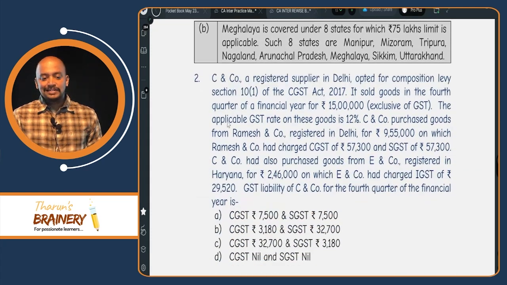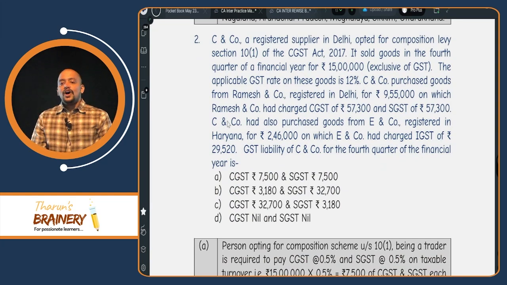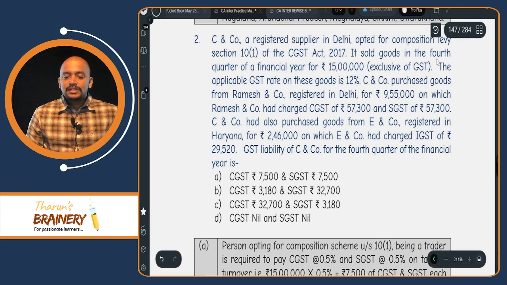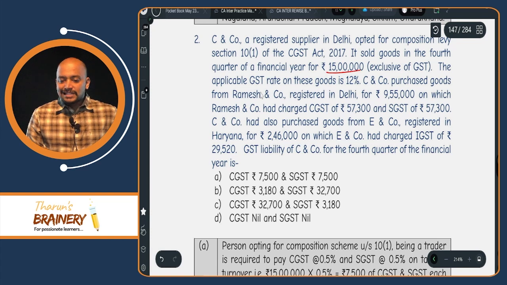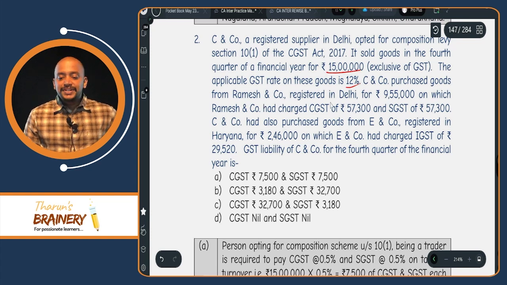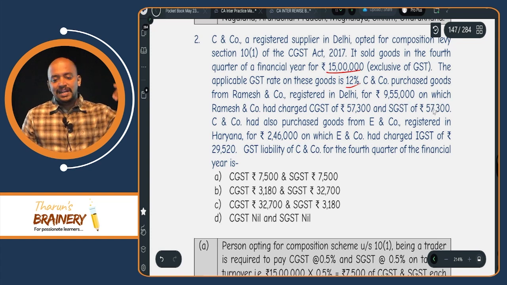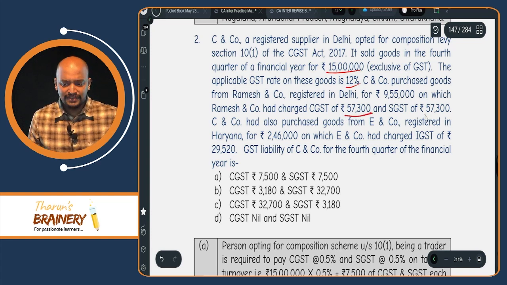Next, CN Company, a registered supplier in Delhi, opted for composition levy under 10(1). It sold goods in the 4th quarter of a financial year for 15 lakhs exclusive of GST. The applicable GST rate on these goods is 12%. CN Company purchased goods from Ramesh and Company, registered in Delhi, for 9,55,000, on which Ramesh and Company has charged CGST of 57,300 and SGST of 57,300.